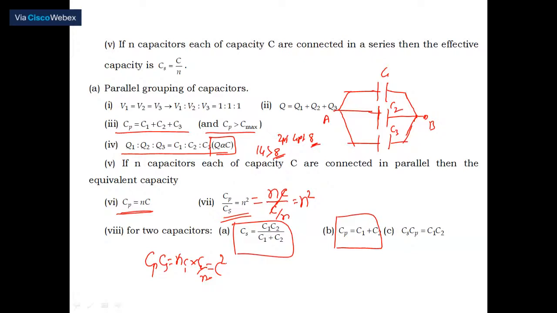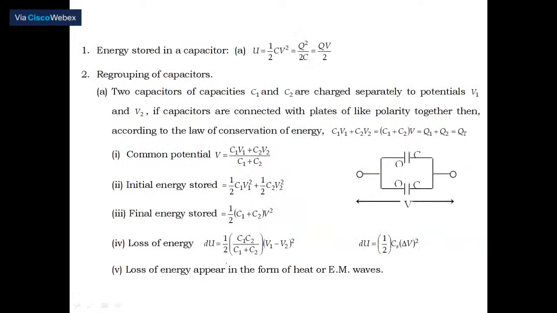These are called twisted results. Same thing, you had the derivation, but this way you should be able to remember to calculate the effective capacity in the combination process. So please remember regarding energy associated with them. Energy stored in a capacitor is half CV square. So you substitute for C and V, thereby you get Q square by 2C and also QV divided by 2.